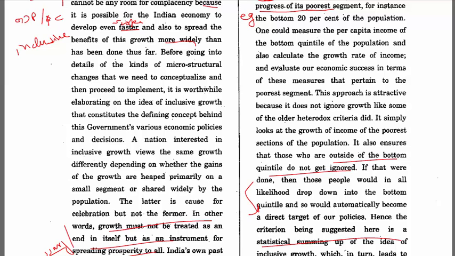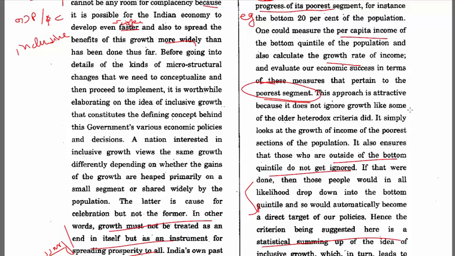calculate the growth rate of income and evaluate our economic success in terms of these measures that pertain to the poorest segment. So till now, even if you are not an economic student, you do not understand this much, but you can understand that the author is saying that you look at only the growth rate, right? Or you look at the per capita income of only the poorest segment. Okay, this much you can understand. So this is very important.